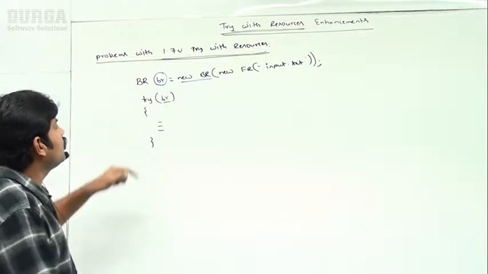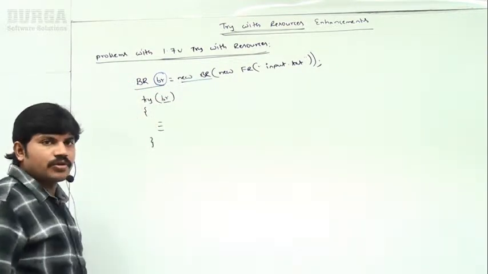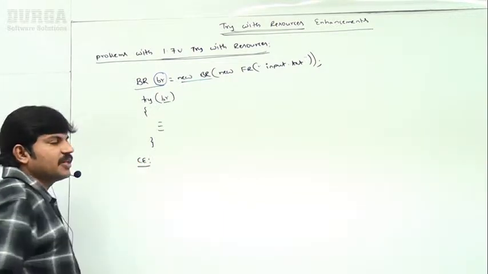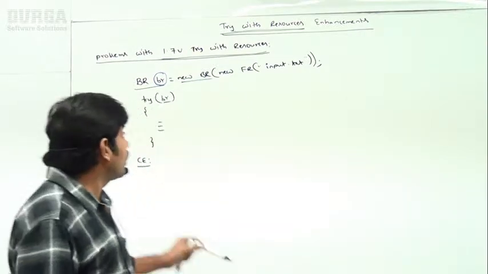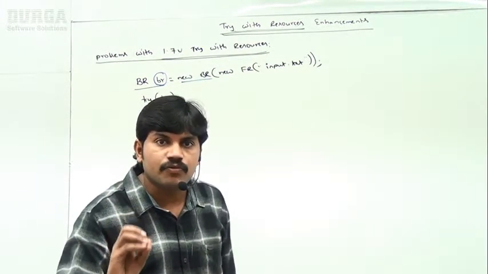But here you declared outside, and within the try block you are using. If I ask a compiler, can you please compile this code? Compile time error by default we are going to get. Remember that, sir, variables are not allowed in try with resources. We are going to get a compile time error.